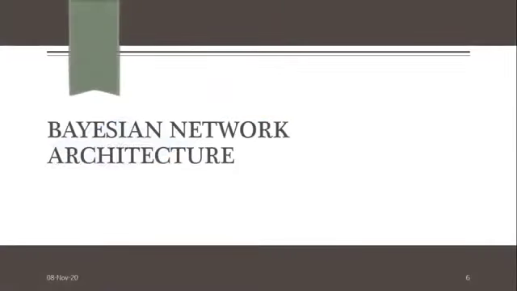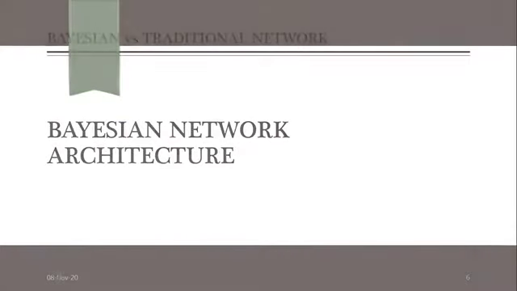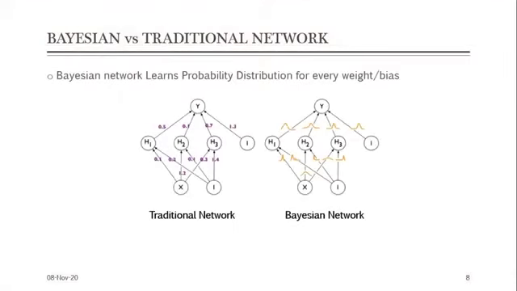Now, we discuss the Bayesian network architecture and the key difference between Bayesian and traditional networks. The single point that separates these two is the weight definition of the model. In traditional learning, weight is defined as a single point value, whereas in Bayesian, every single weight is a probability distribution with its own parameters.